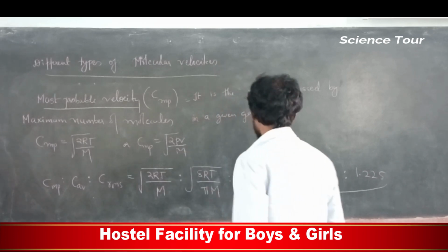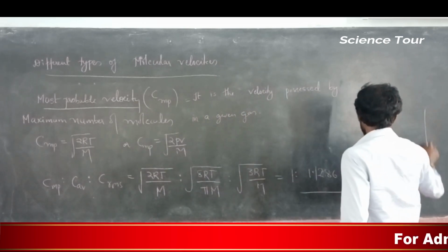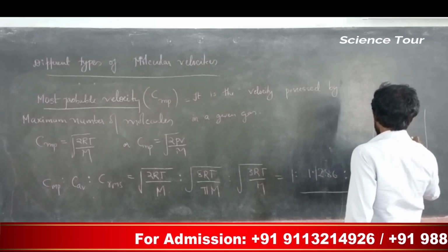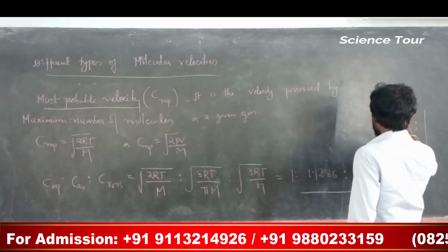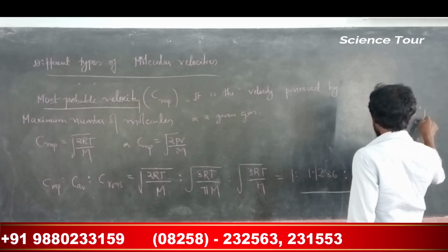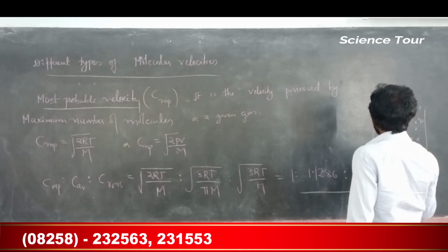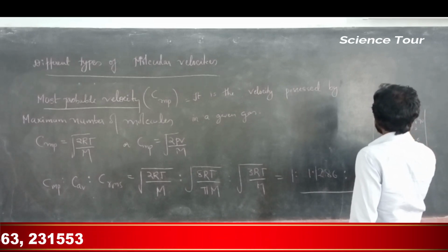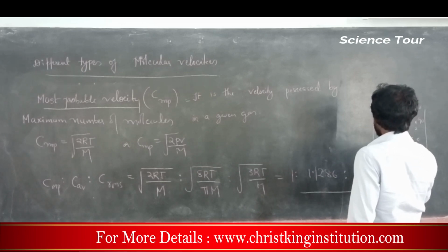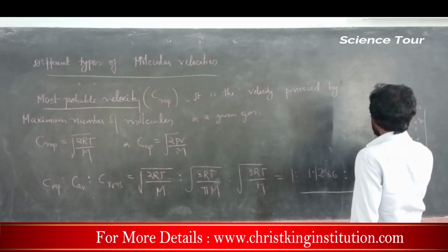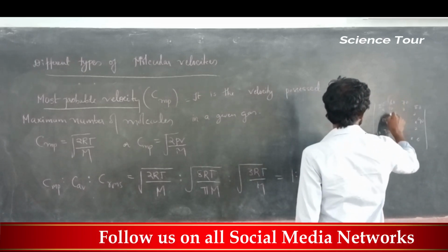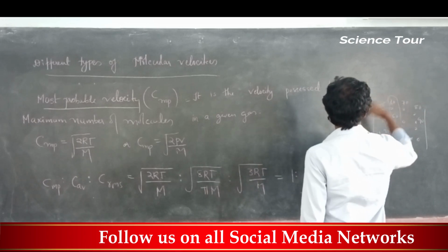In gas molecules, imagine here a gas container. All these gas molecules are there, and each gas molecule has a different speed. This is 60, this is 70, this is 80, this is 90 speed, just I am writing. But this molecule also shows 60, this molecule also shows 60, and different ones 30, 20, 10, 15, 25. So most of the molecules show the same speed, which is 60.